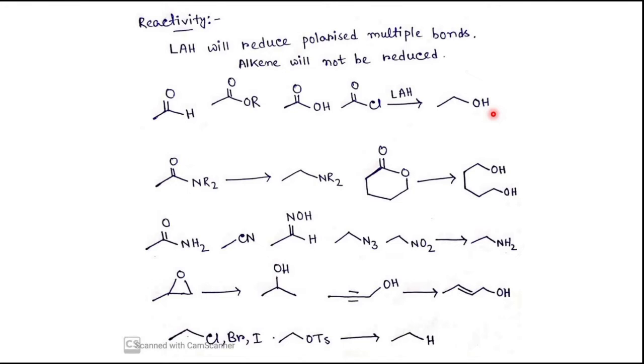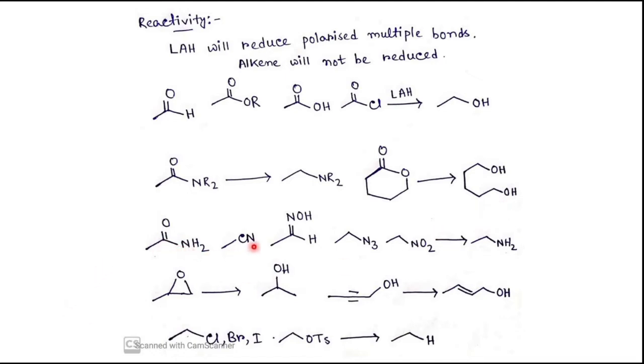By logic, what I'm trying to mean is that there is a mechanism, but if you don't remember which functional groups can be reduced by lithium aluminum hydride, you cannot write the proper answer. For that reason you need to remember the functional groups that will be reduced by lithium aluminum hydride. Here I have written this amide group. This is a 3-degree amide; second degree and 1-degree amide also can be reduced by lithium aluminum hydride. This kind of lactone also can be reduced to give this diol.